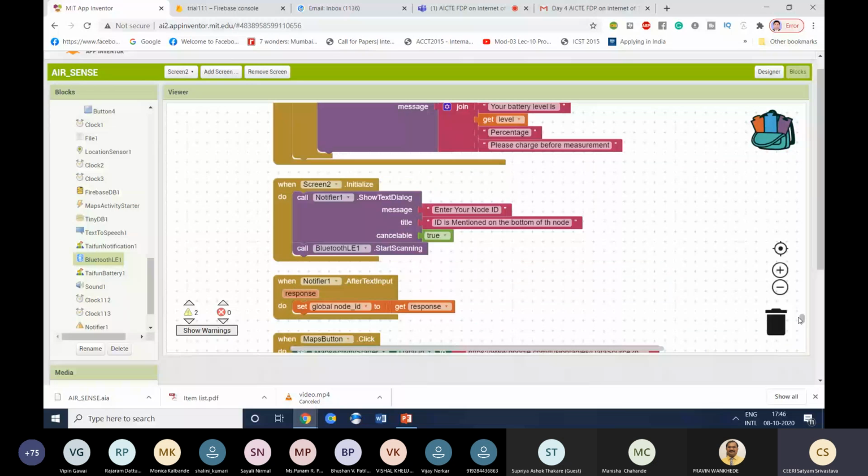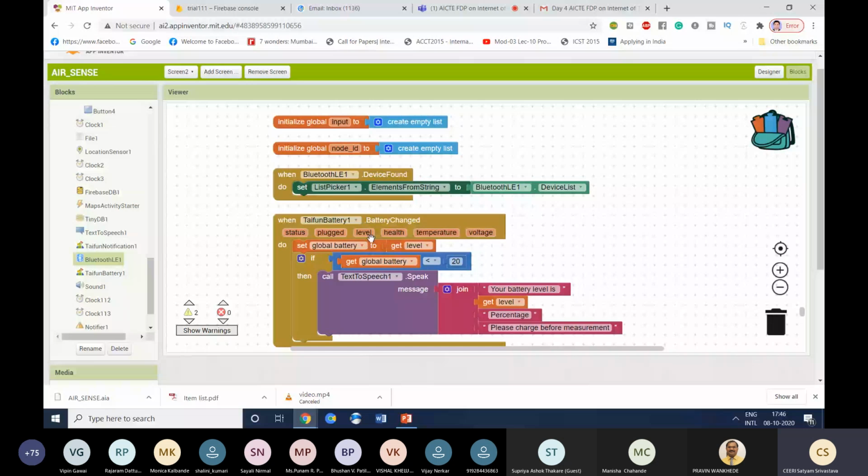Yes, so now whatever devices are available, it will generate the device list. Like, there's a possibility there are multiple Bluetooths around us, so it will generate the ID and display it in your list picker. So what is a list picker? List picker is also one of the utilities.